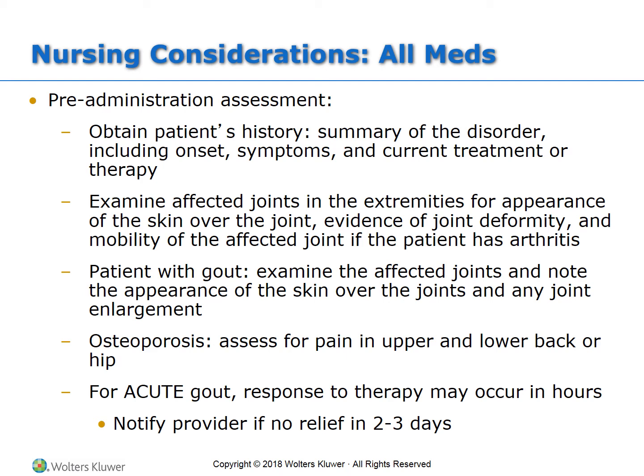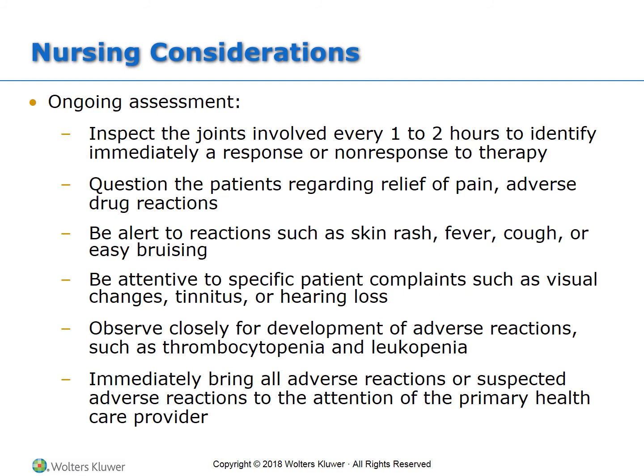For acute gout, response to therapy may occur in hours. It's very important that if you start someone on a uric acid inhibitor, that if they don't have relief in 2 to 3 days, you need to notify the provider immediately, because it should actually turn around and begin correcting fairly soon. So that's an important thing to remember.